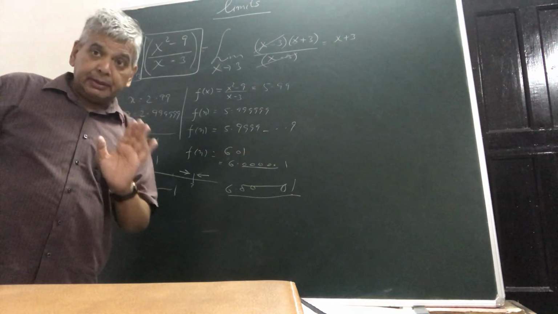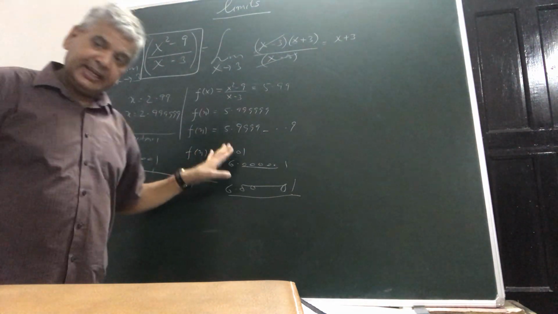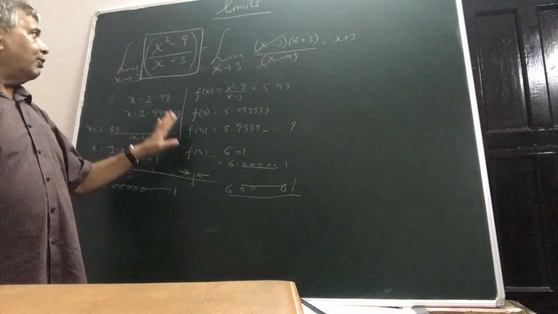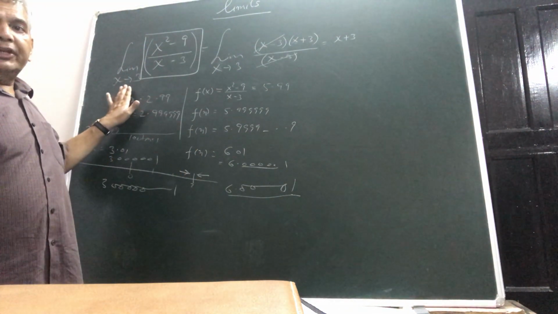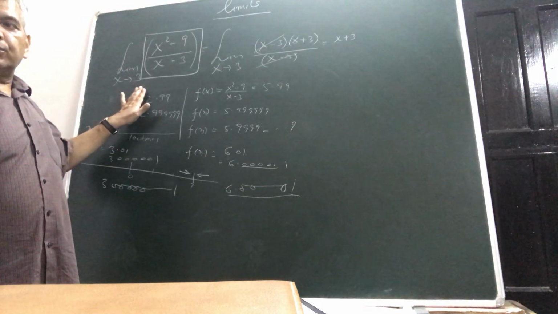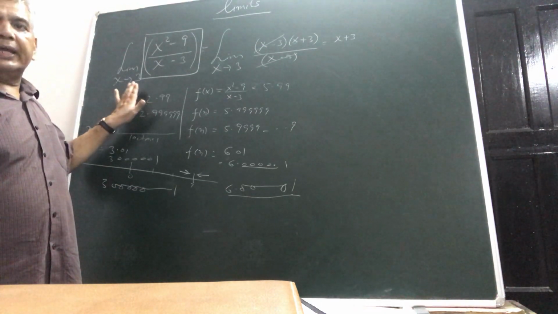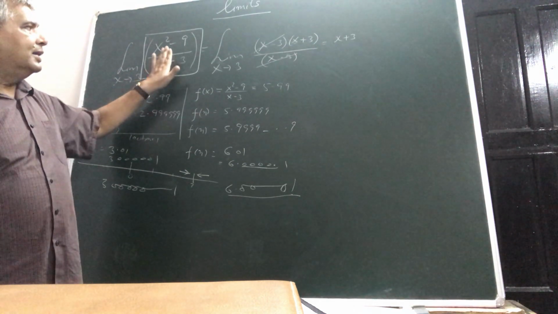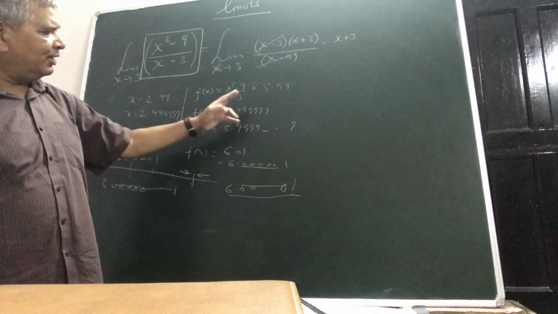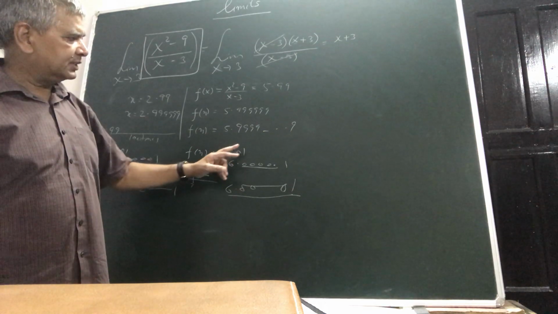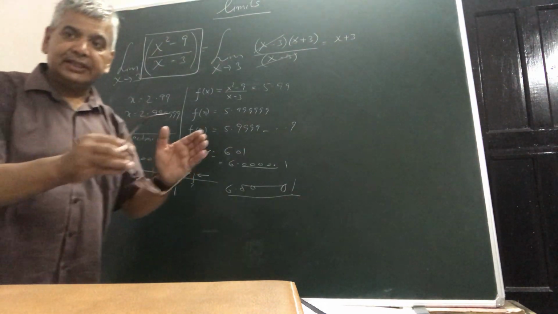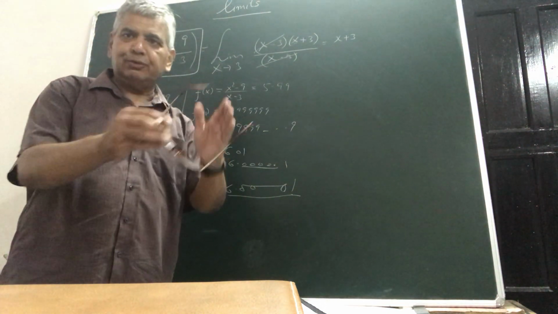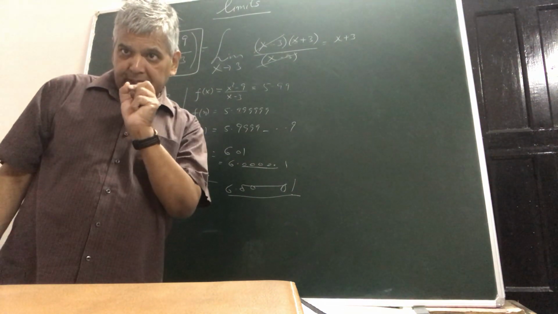smaller. And this point I will repeat again. What I am saying is that when x tends to a particular number, say a, right now a is here 3, then what you are observing is that the functional value is approaching towards the number 6. It is converging towards a particular number.